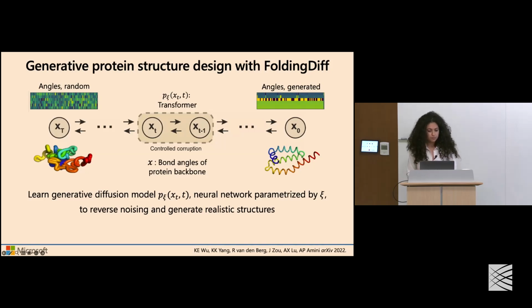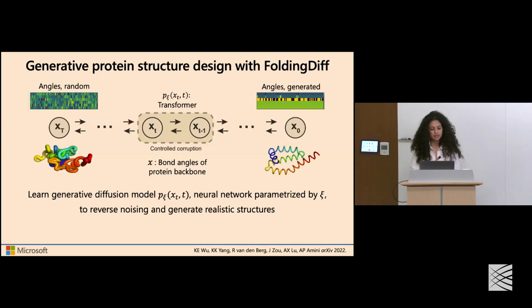generate realistic structures. And what is key to this representation and this formulation is that because we're operating over the bond angles that specify the geometry of the protein backbone, all the nuances about the symmetries and invariants under translation and rotation that Sarah introduced are fundamentally encoded in this angle-based representation itself. And so we can use a simple neural network architecture that doesn't have any of those constraints baked in, just like a vanilla transformer, to actually constitute that neural network model that learns this denoising process.